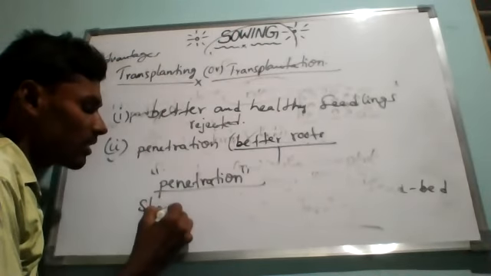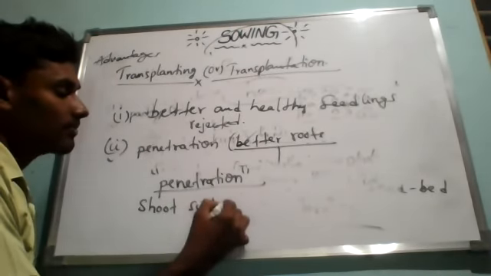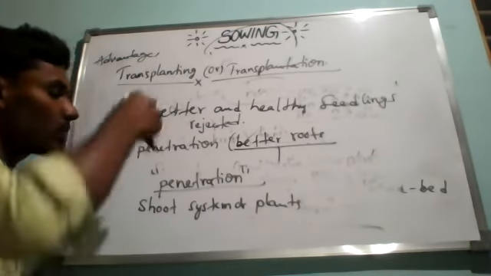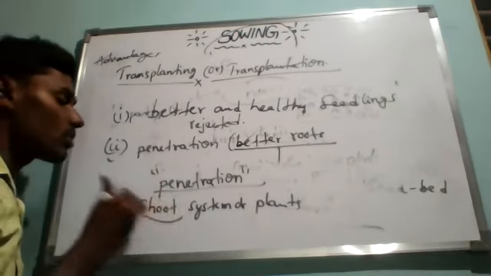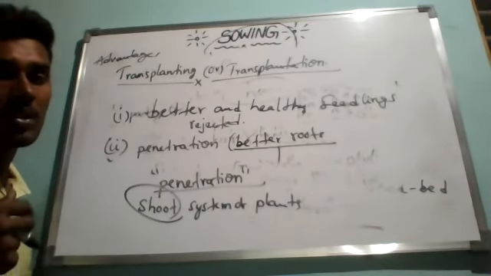The process of transplantation promotes better development of the shoot system of the plants. What is the meaning of shoot? The tip part of the plant is called the shoot. So transplantation allows better development of the shoots.